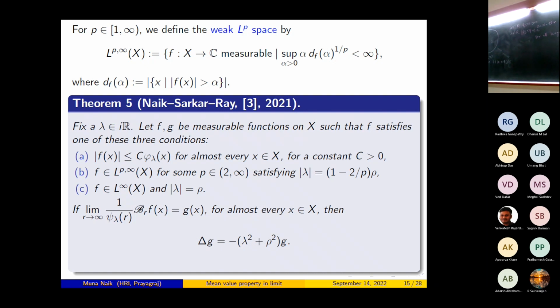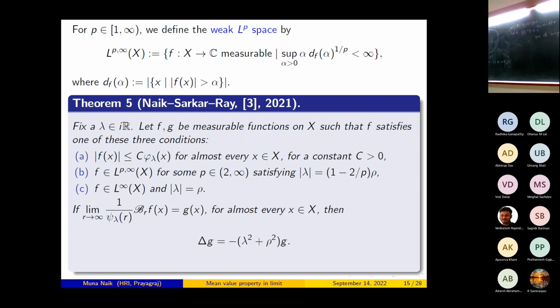Observe that here we are getting a better result because we are assuming almost everywhere convergence of the function. Another thing to observe is that I have taken lambda belonging to the imaginary line. For lambda on the imaginary line, as I have told you, φ_λ is a positive function, and consequently ψ_λ is also a positive function. For that reason, in the proof we have used this property that ψ_λ is a positive function. These are the results I wanted to state for the purpose of my talk.